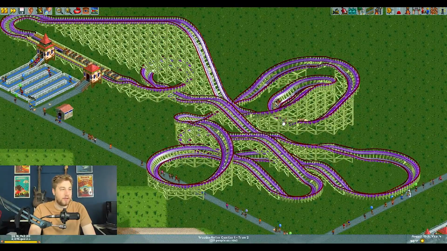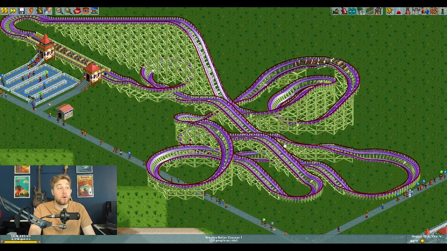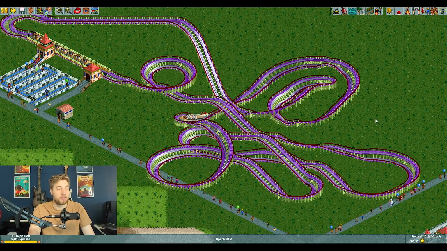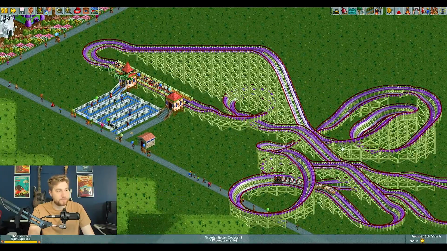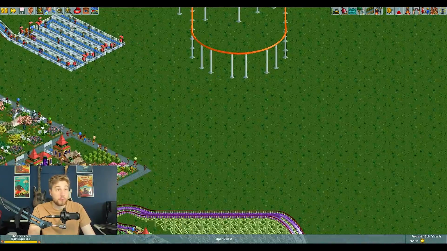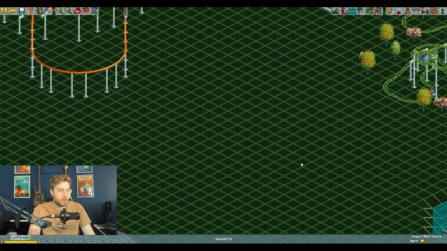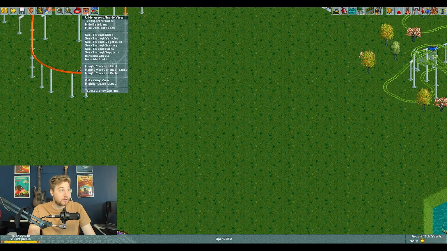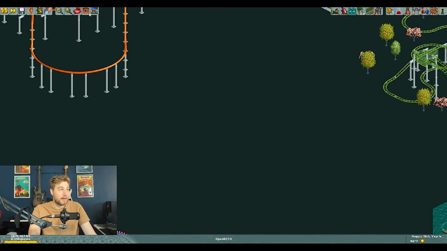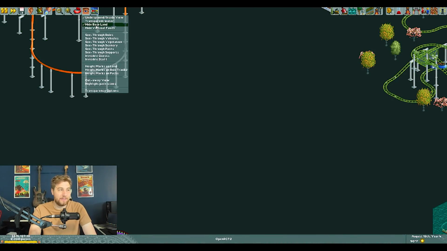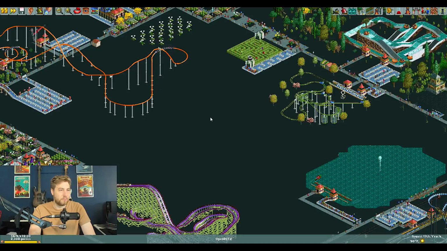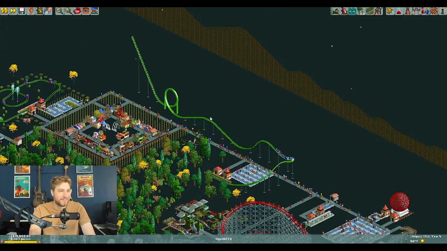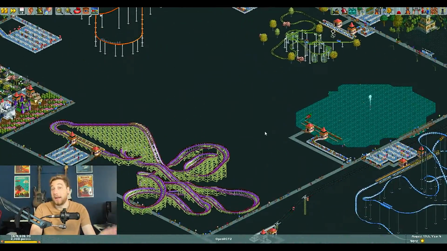But let's say you want to get a better view of the coaster and the track. You can make supports invisible. Now you can see a little bit better what's going on down there. If you build a ride underground, press 1 on the keyboard and you can see underground. You don't have to click and hold and drag, and accidentally hit the base land. And I'm actually not sure what the point of this is. What the heck? All right, I don't know what that is.